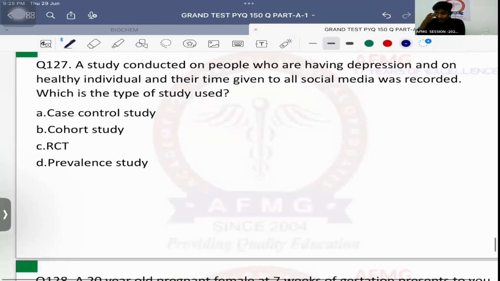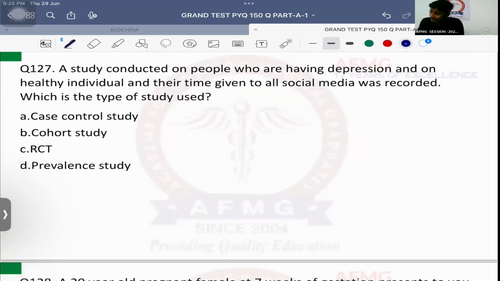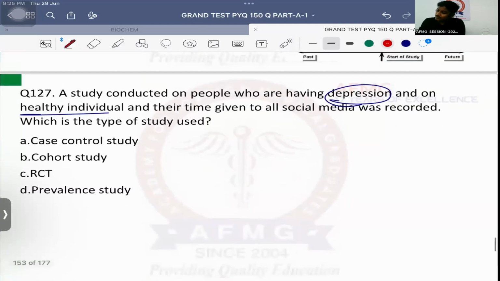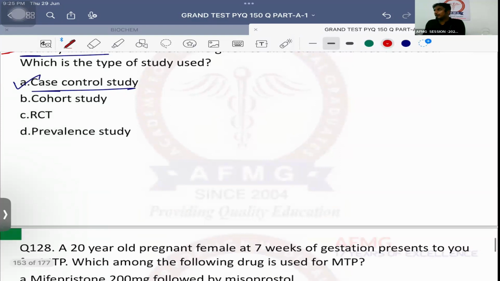Question number 127. A study conducted on people who are having depression and on healthy individuals. People who are having depression, matlab the cases, and people who are healthy individuals, matlab controls. नाम में ही आ गया. And the time given to all social media was recorded. Which type of study is this? It is a case of case control study. Easy. तो ग्रुप्स देखना है, हमेशा ग्रुप्स देखना है. कौन से दो ग्रुप्स है? डिसीज और कंट्रोल से, केसेस और कंट्रोल से, या फिर एक्सपोज्ड एंड नॉन एक्सपोज्ड है. If you understand that, it will become much easier.